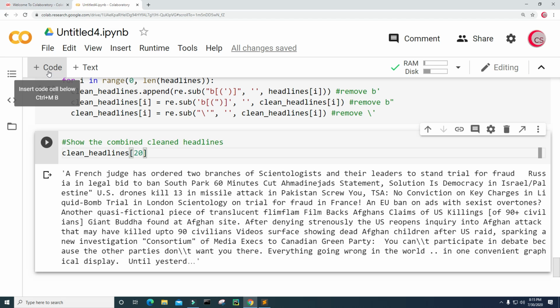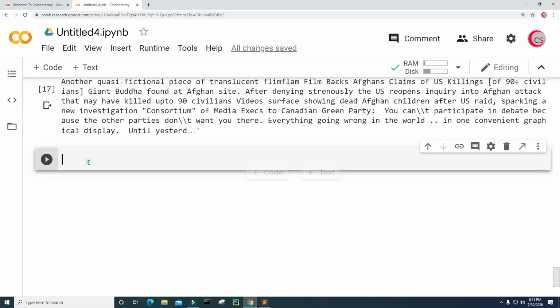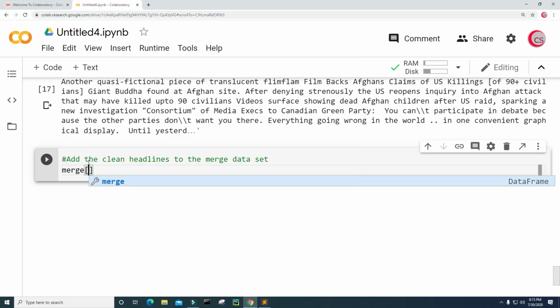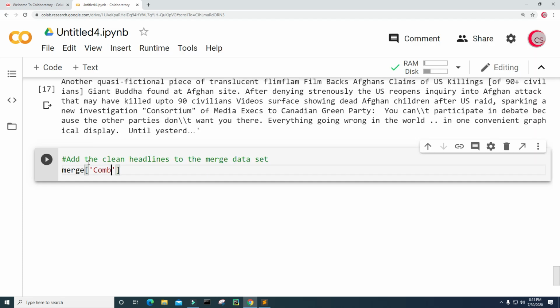Let's go ahead and add this to our original data set, our merged data set. So I'm going to create a new cell, and I want to add the clean headlines to the merge data set. So I'm just going to type merge, and I'm going to create a new column. I'm going to call it combined_news, and I'm going to set it equal to clean_headlines, and that should do it.